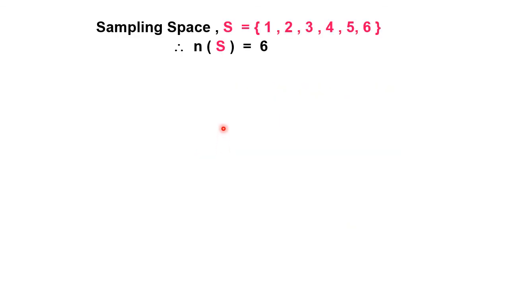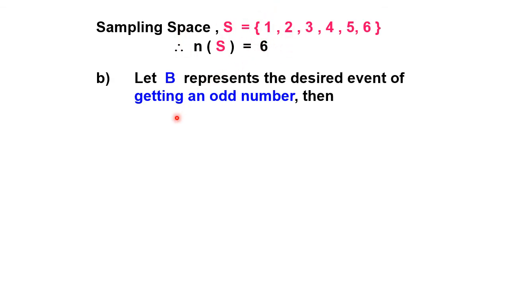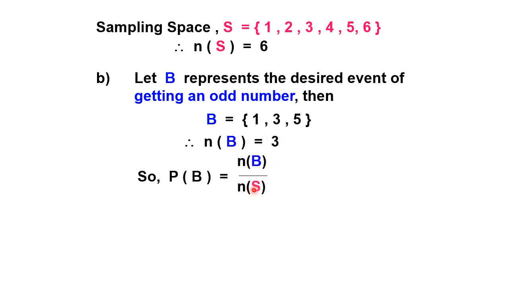And then for event B, we know the sample space is already 6, n(S). Event B is to get an odd number. The odd numbers are 1, 3, and 5, so n(B) is 3. So the probability of B is 3 over 6 also, and we also get probability 1 over 2, the probability to get an odd number.